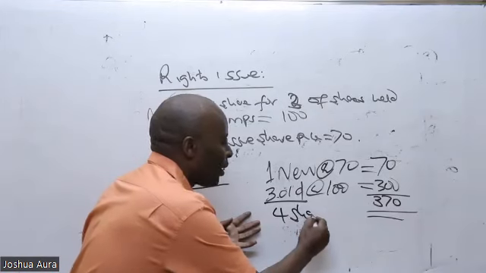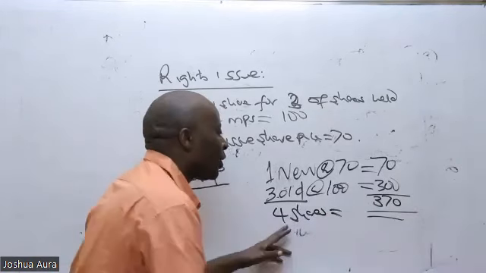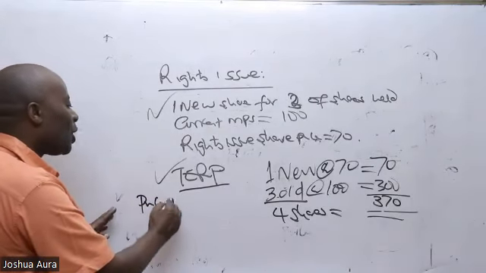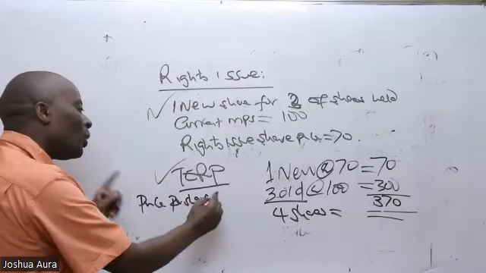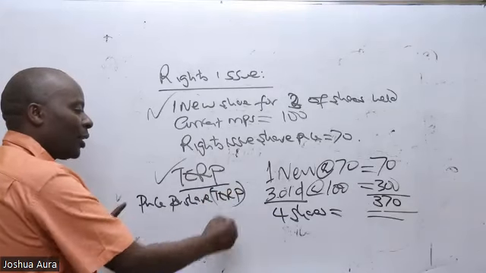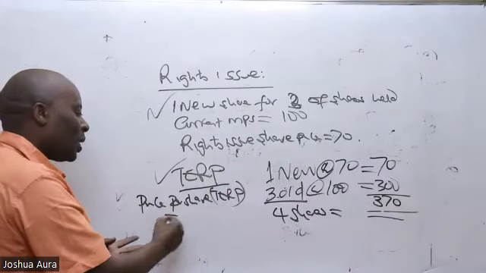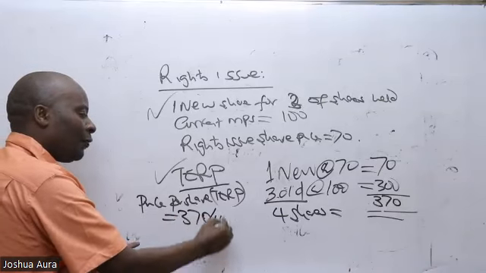You guys are right. So if you've got 4 shares which are worth 370, then what is the price per share? This price per share is what we call the theoretical ex rights price. It's what we call the TERP. So the TERP in this case here will be the 370 divided by 4.